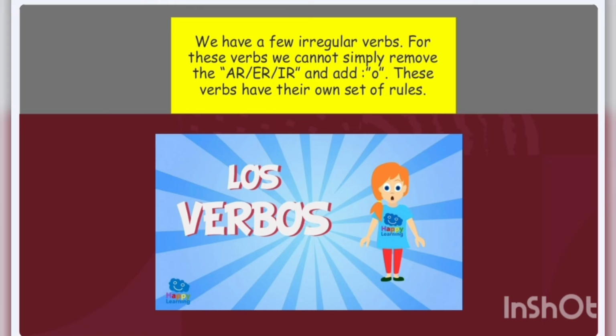However, we do have a few irregular verbs. Nobody have any heart attack now. So basically, this set of verbs, them in them own lane. That means we can't simply remove the AR, ER, or the IR from them and then add an O. They have their own set of rules.